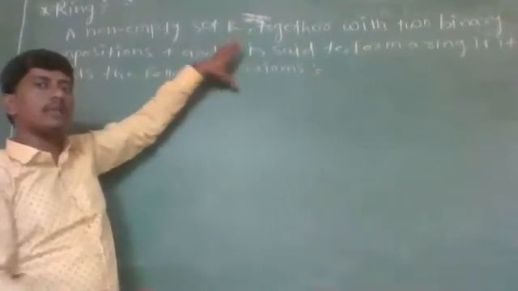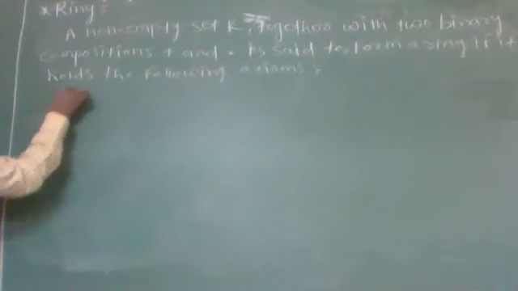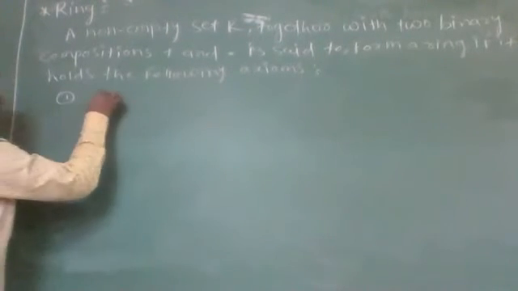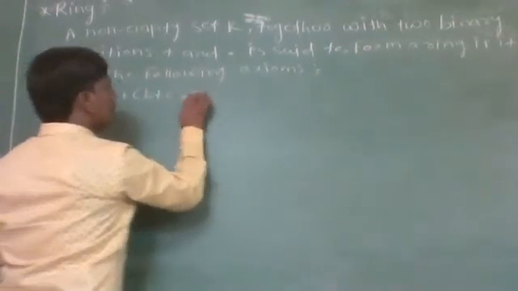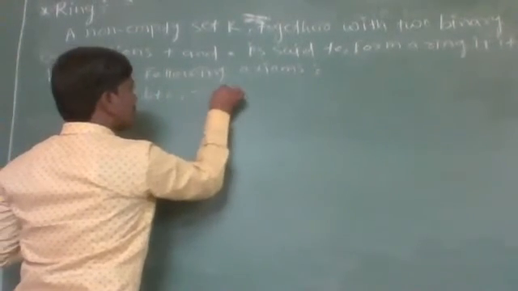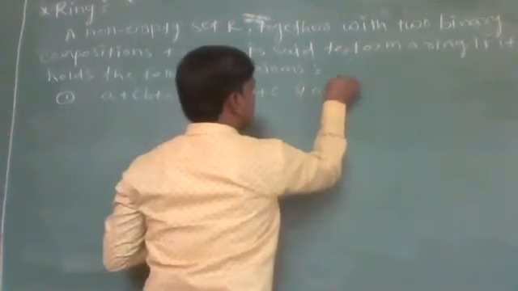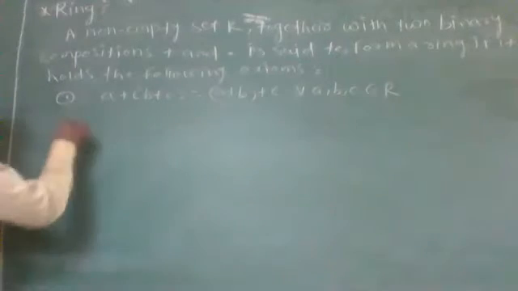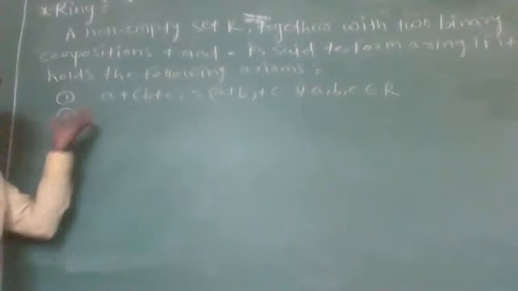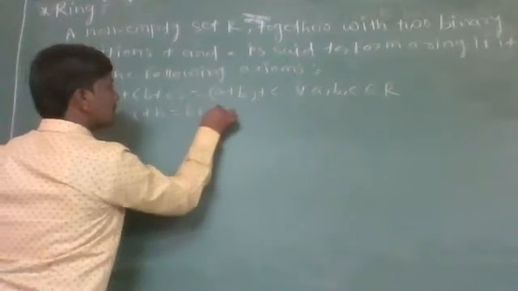Now we have to check the remaining conditions which are required for ring R. So first one is associativity with respect to addition. That is, (a + b) + c will be equal to a + (b + c) for all a, b, c belonging to R. Second one is commutativity with respect to addition, a + b will be equal to b + a.